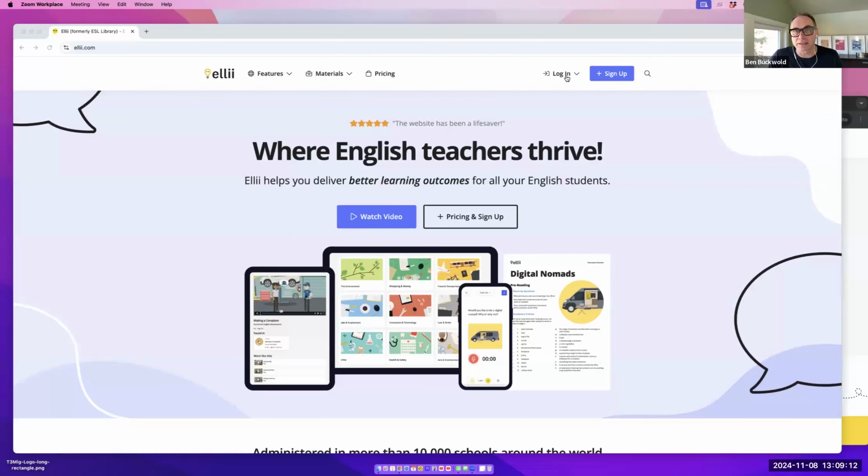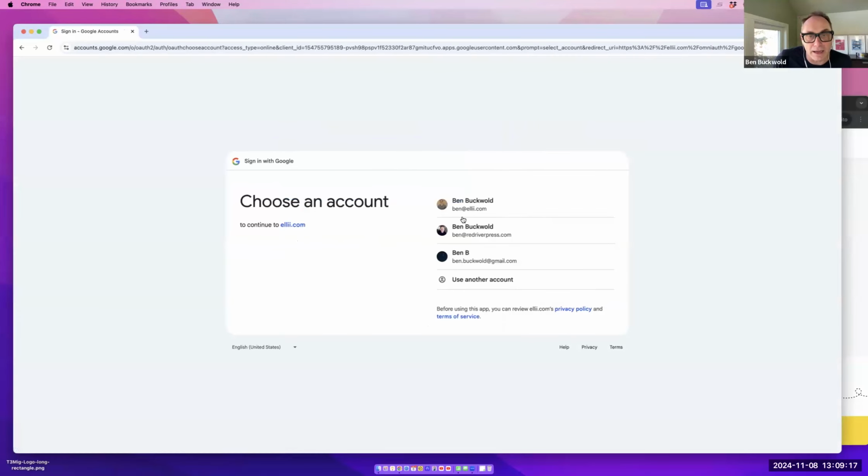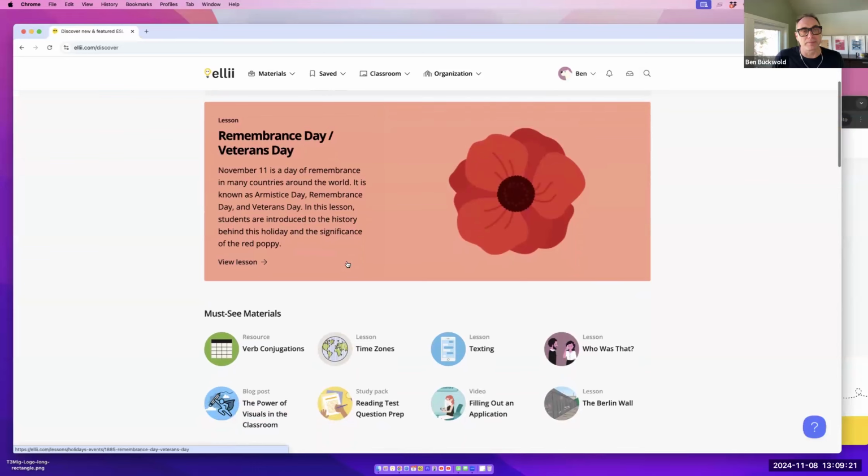All right, so I'm going to log into Ellii right here, and you'll notice that once you've logged in, the platform is in itself a library. It's a library of ready-made resources, lessons, flashcards, videos, ready-made courses, all kinds of different materials on the site. And it's really about trying to find the most relevant content to your teaching needs in the shortest